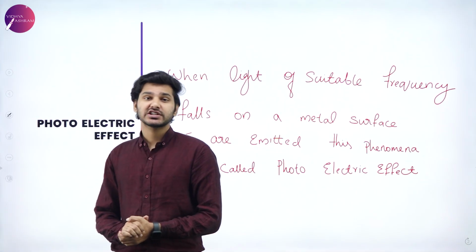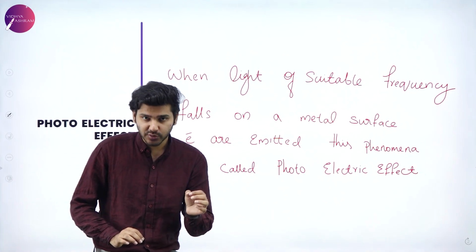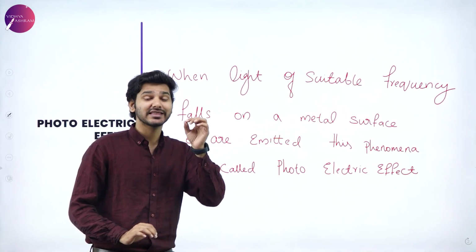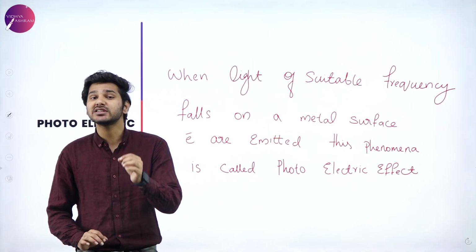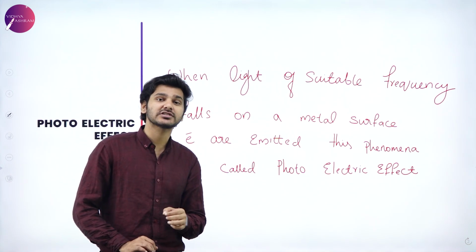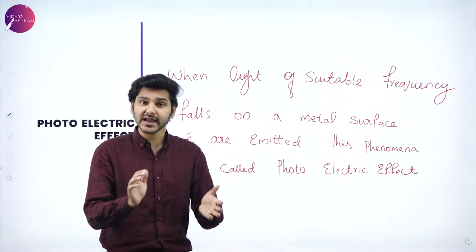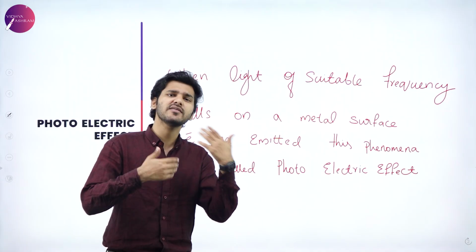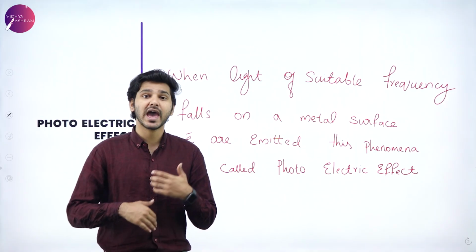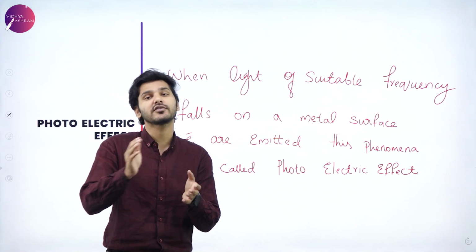So what is photoelectric effect? The photoelectric effect states that if light of suitable frequency incidents any metal surface, then consequently electrons are emitted from that metal surface without any time delay. This particular process is known as photoelectric effect. Now, this was not found out by Einstein. It was actually observed even before Einstein came up with his famous photoelectric equation. Einstein won and was celebrated for the famous discovery of the equation for the photoelectric effect.